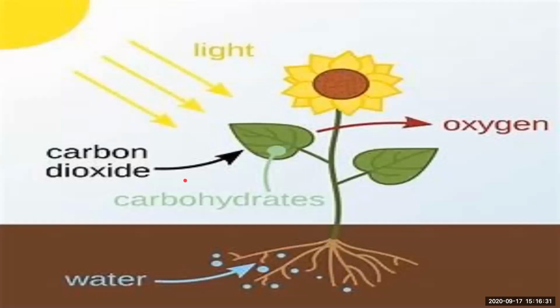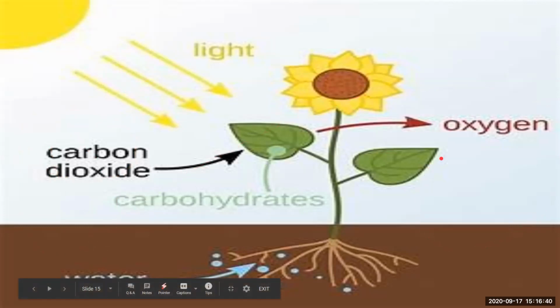Like you can see here, if this is a flower, there's a good supply of sunlight. It uses carbon dioxide, water, and oxygen for preparing its food, and all the processes take place in the leaf. And one more thing: during the day plants give out oxygen and inhale carbon dioxide, but during the night some plants exhale carbon dioxide and inhale oxygen. But it doesn't happen in the case of the peepal plant. Day and night they always give out oxygen and take in carbon dioxide.